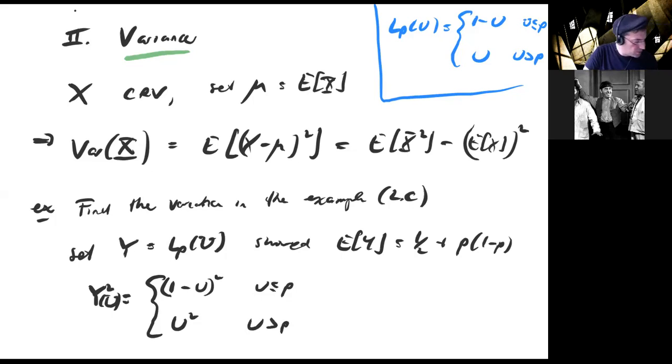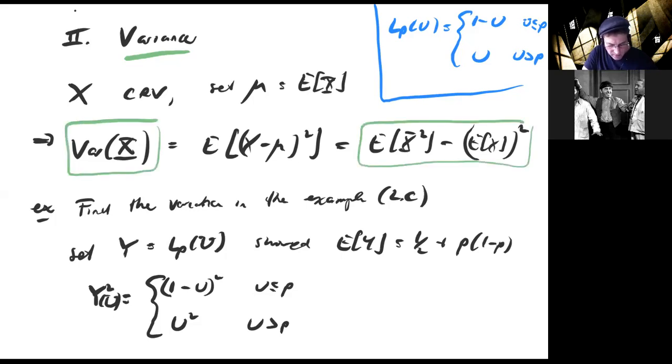I'm going to use the formula on the right for the variance. So I have to calculate the expected value of y squared and subtract off the square of the expected value of y to get the answer. That's what I'm going to do on the next slide.